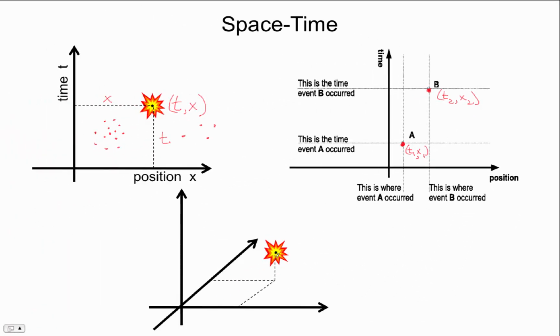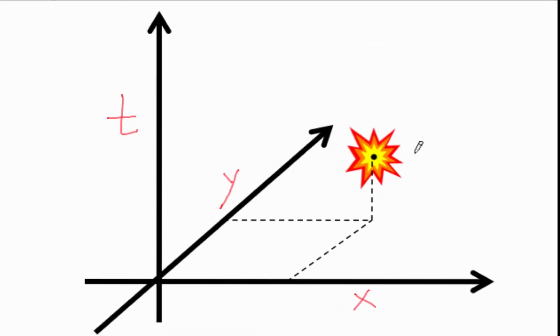Let's say that instead of one direction, we had two directions. So here is the x-axis, here is the y-axis, and here's the time axis. Now this event over here is defined by three numbers, t, x, and y. While we are all capable of understanding three dimensions, and there are three dimensions because there's t, x, and y, three numbers. However, we humans are not equipped for dealing with four dimensions.